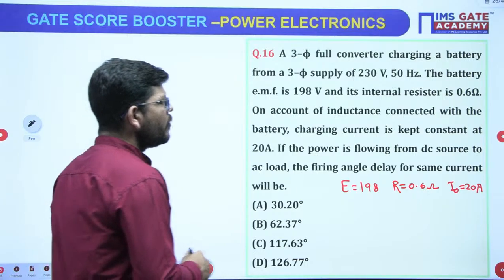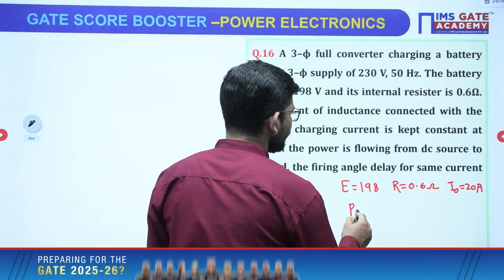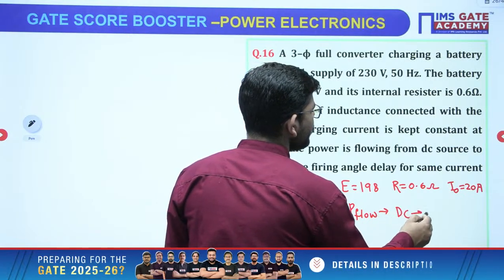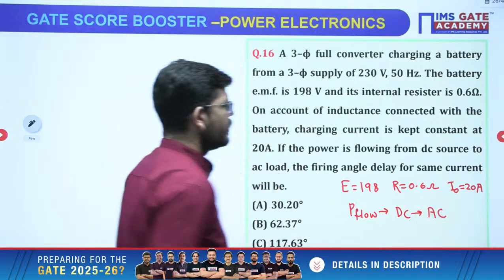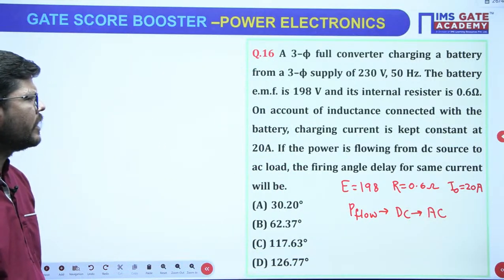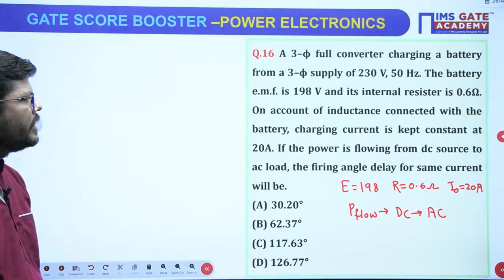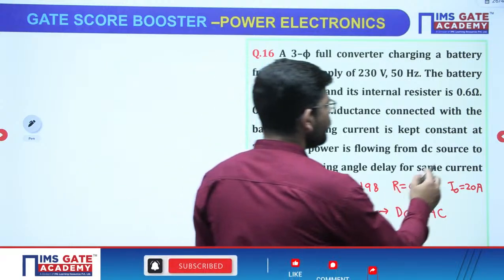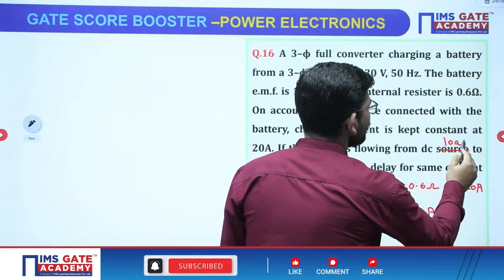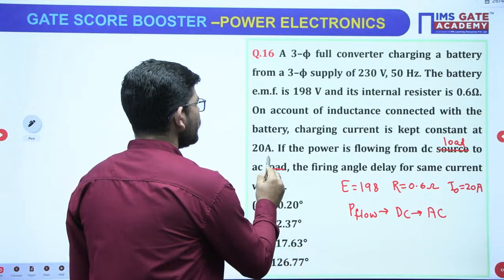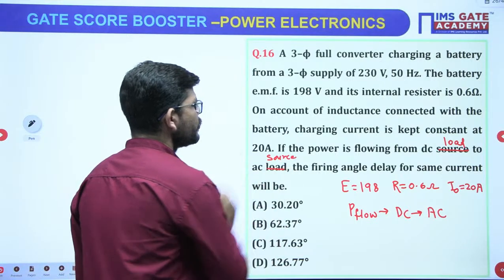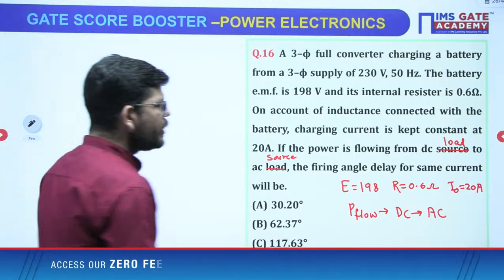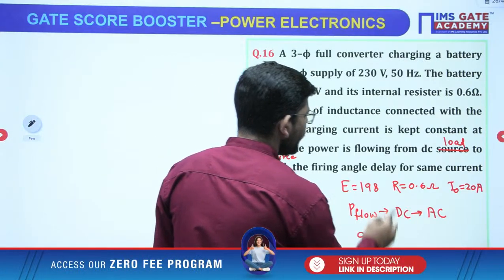If it is flowing from the DC load to the AC source, this is what they are trying to say, then what is going to be the firing angle delay, the alpha value, is what you have to calculate.